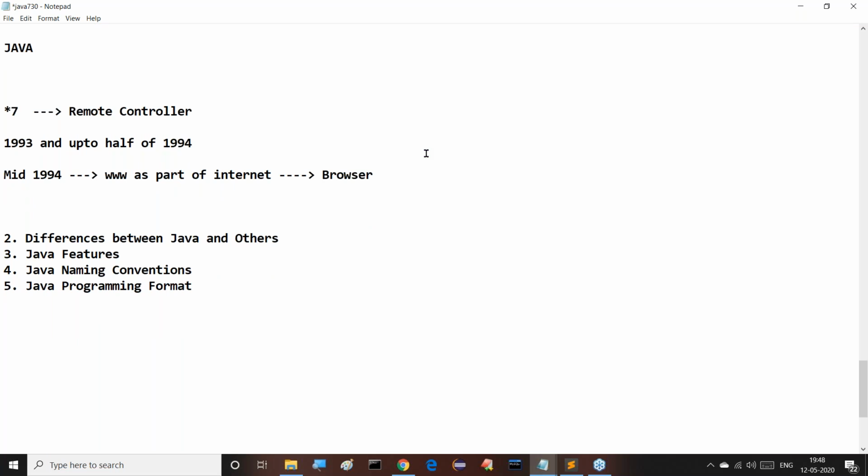In the middle of 1994, only one browser existed. That browser is Mosaic. Only one browser existed here. This Mosaic browser was provided by Mark Andreessen. He is the inventor of the Mosaic browser.